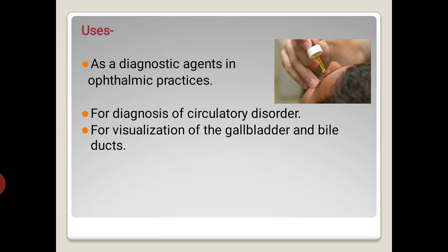The uses are, it is used as a diagnostic agent in ophthalmic practices and for diagnosis of circulatory disorder, and also for visualization of the gallbladder and bile ducts. Means they are used for examination of gallbladder and bile ducts, and mainly it is used in ophthalmic practices.